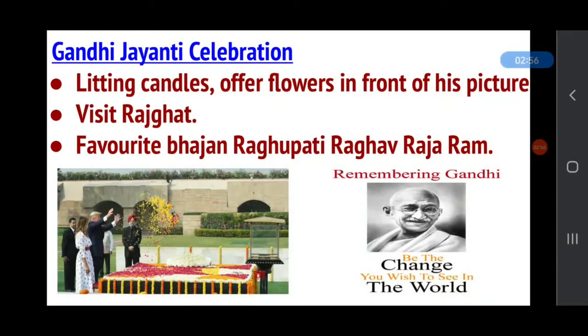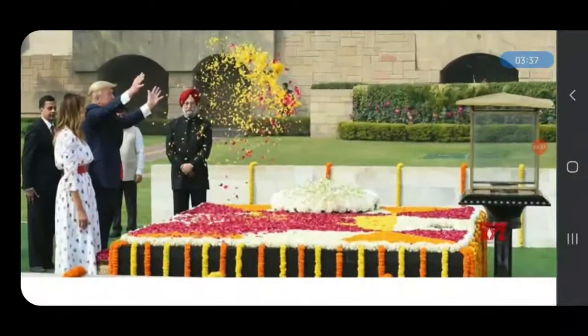And how do we celebrate Gandhi Jayanti? By lighting candles and offering flowers in front of Gandhiji's picture. And people visit Rajghat to pay respect. Rajghat is in Delhi. Gandhiji's memorial is known as Rajghat, where the president, the prime minister, and people who want to can go and pay their respect by offering flowers, lighting candles on his memorial, and singing his favorite bhajan, Raghupati Raghav Rajaram. We can remember Gandhiji on Gandhi Jayanti. In this picture you can see Rajghat.